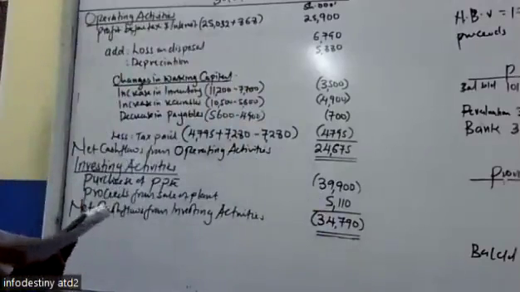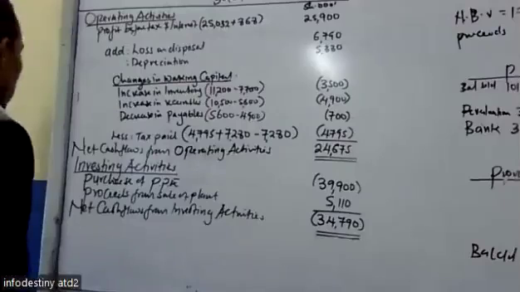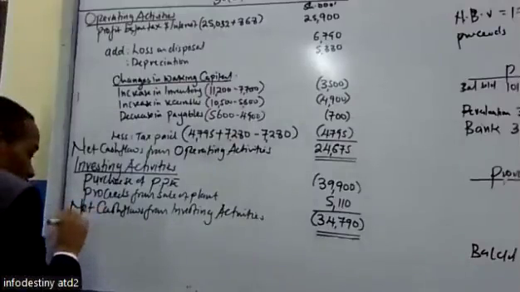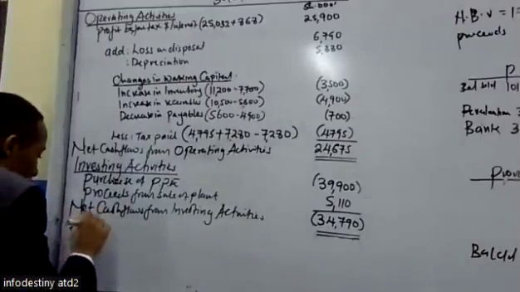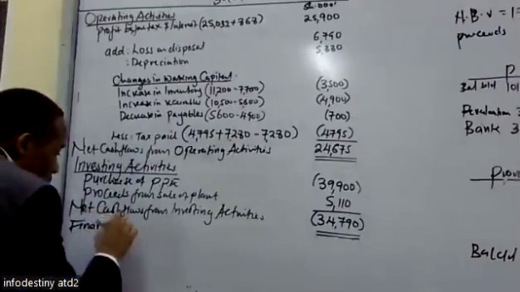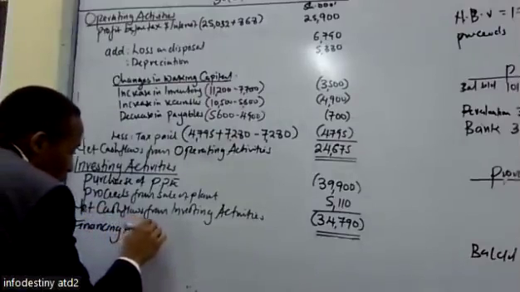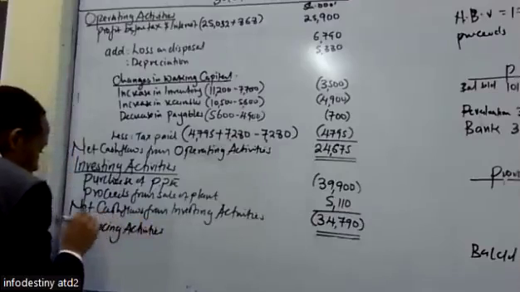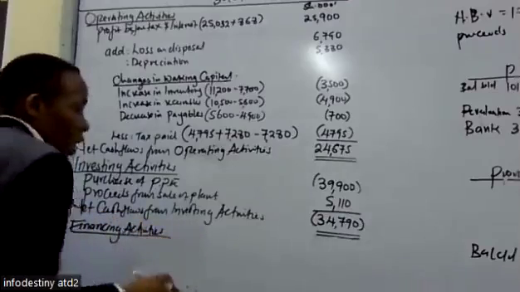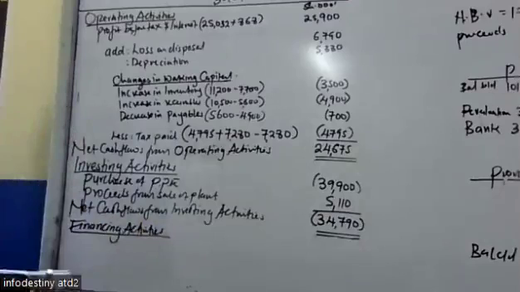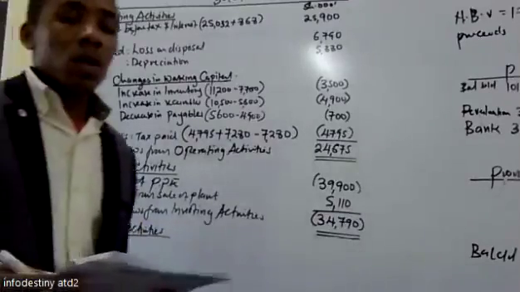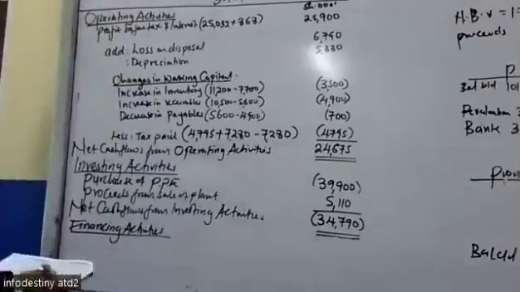Then now from there we can do the financing activities. We check whether there was issue of shares, acquisition of loans, payment of loans, payments of dividends, payment of interest.